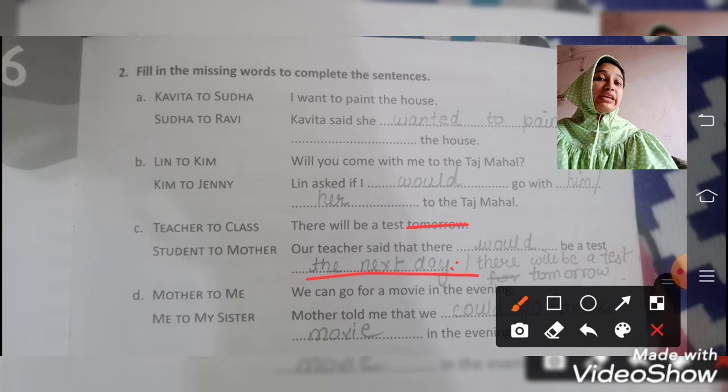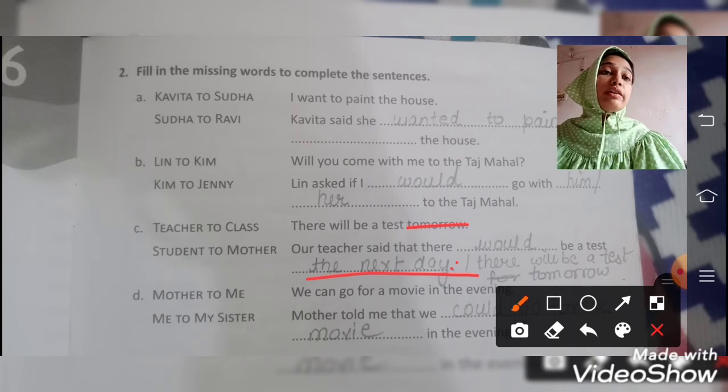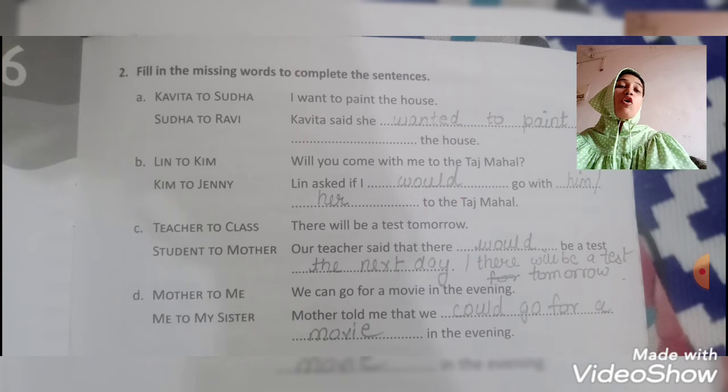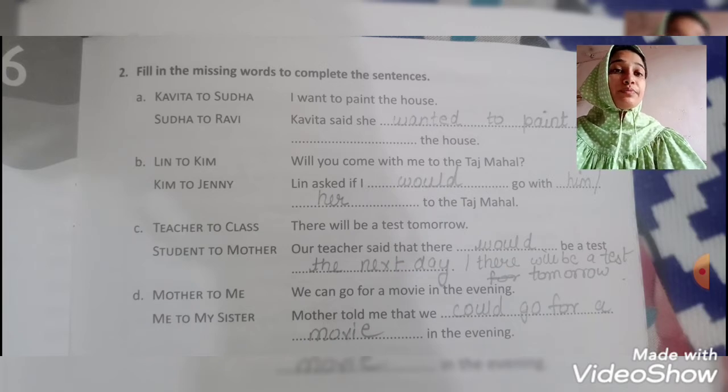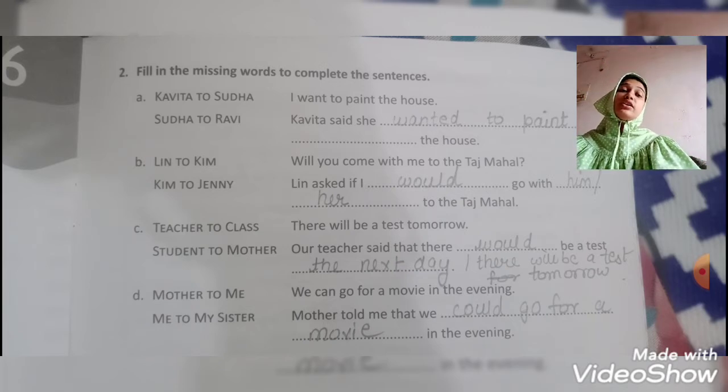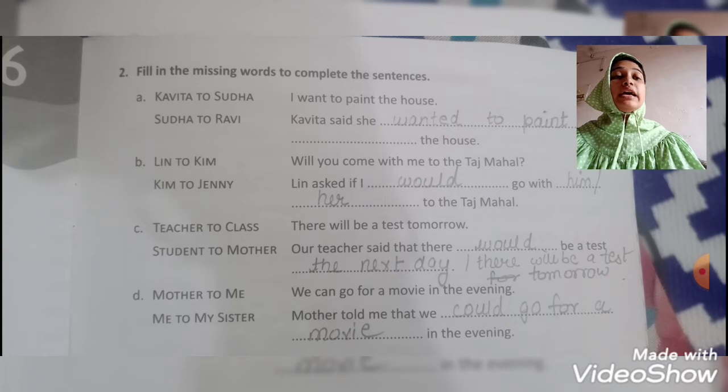Okay, if you don't want to change the tomorrow, then you have to write will be again. You won't need to change the tense of the sentence. If you are using there will be again, there will be a test tomorrow. For that we'll use our teacher said that there would be a test the next day.